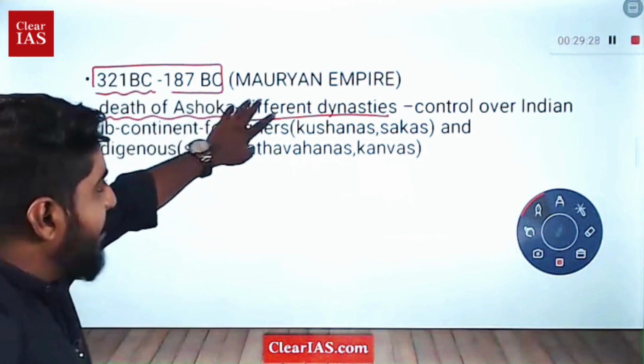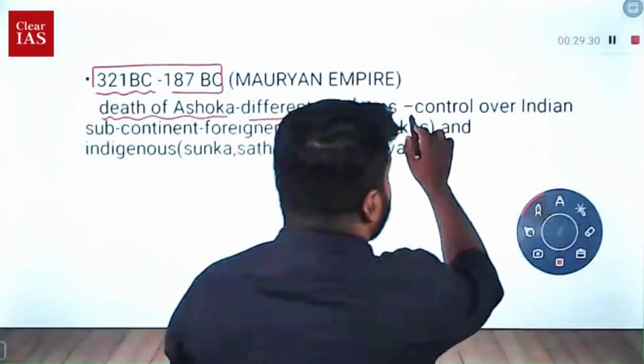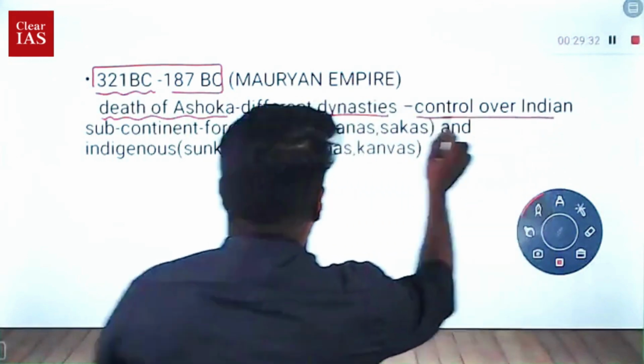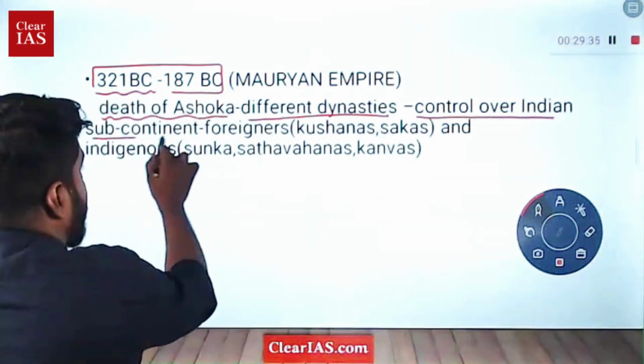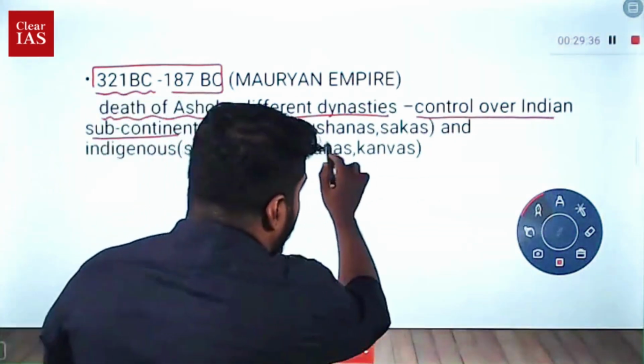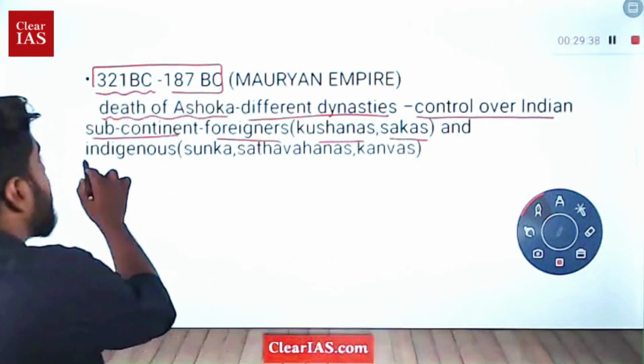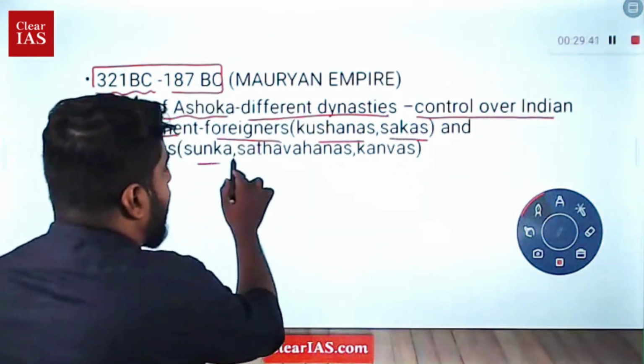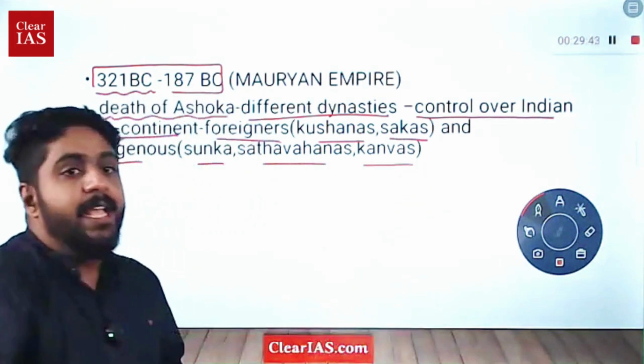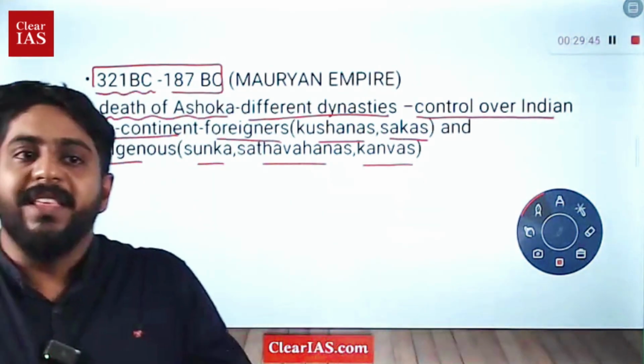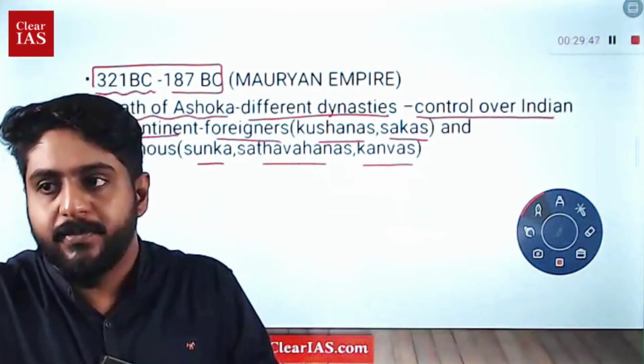After the death of Ashoka, different dynasties emerged and started controlling the Indian subcontinent. Some were foreigners, including Kushanas and Shakas, and some were indigenous, that is Sungas, Satavahanas, and Kanvas. We will have to learn about these dynasties also.